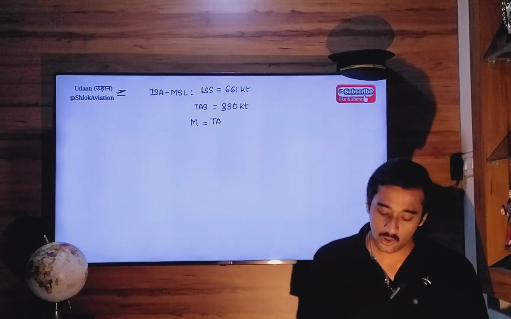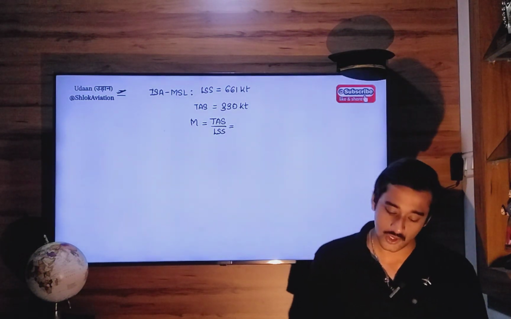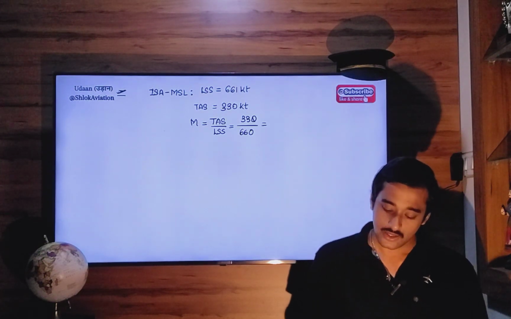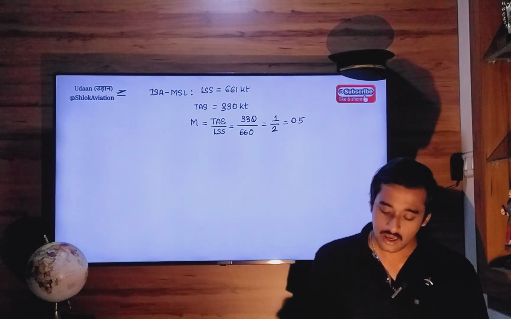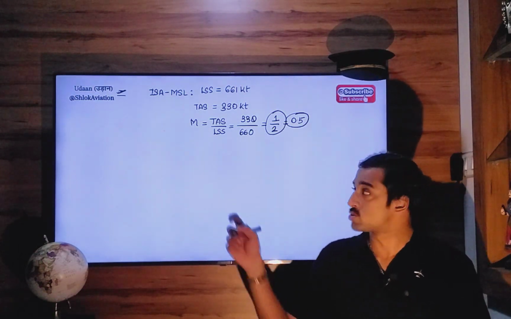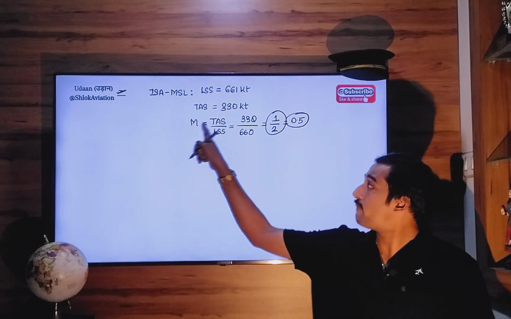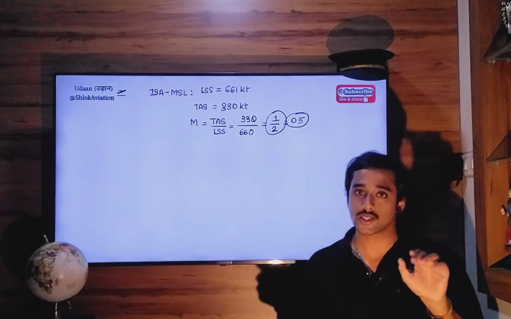TAS divided by local speed of sound. TAS is 330, local speed of sound is 660. So it will be half, which is 0.5. That means the true airspeed of your aircraft is half of the local speed of sound.